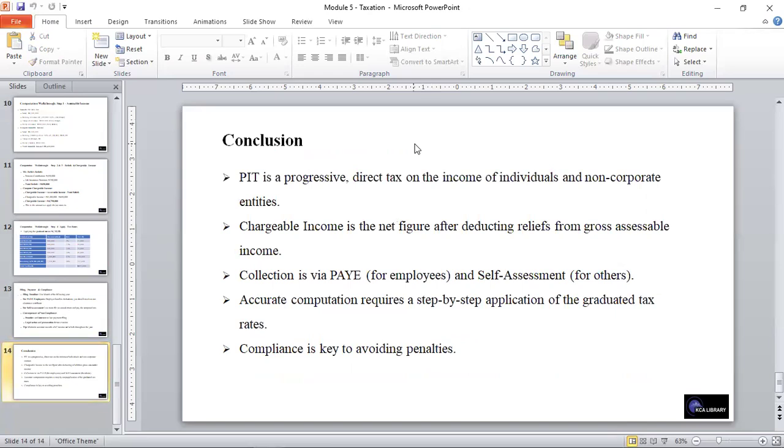In conclusion, PIT is a progressive direct tax on the income of individuals and non-corporate entities. Chargeable income is the net figure after deducting relief from gross assessable income. Collection is via PAYE for employees and self-assessment for others. Accurate computation requires a step-by-step application of the graduated tax rates, and compliance is key to avoiding penalties.